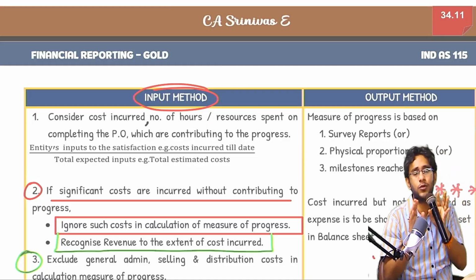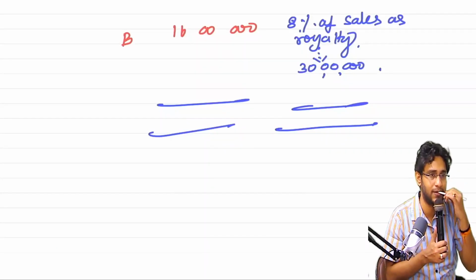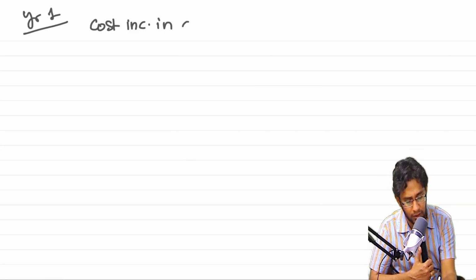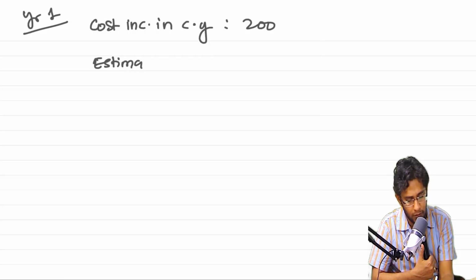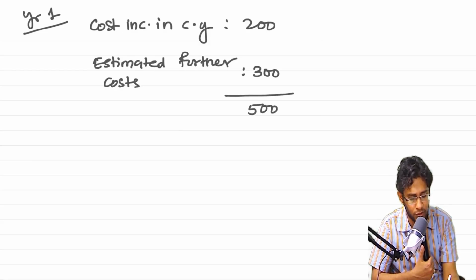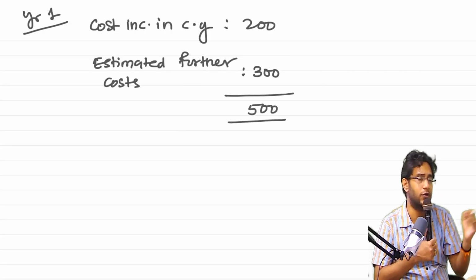Okay, now why the story about this input method, output method is important is there are few questions where if you do not understand the implications, you will suffer. Correctly observe this. A small example I'll explain. Suppose, sir, year 1 I am talking. Cost incurred in current year is 200. Estimated further costs is 300. So a project, if I have to finish, I have to incur a total cost of 500. I am talking about a case where revenue is recognized over a period of time.